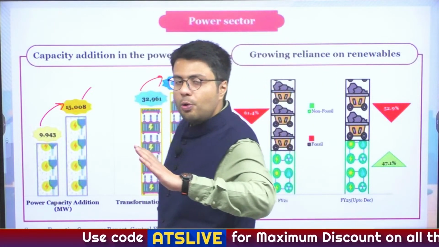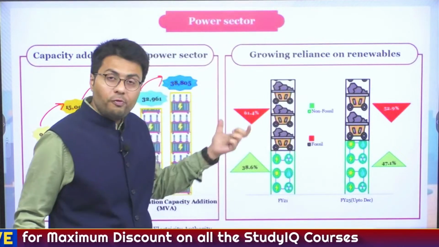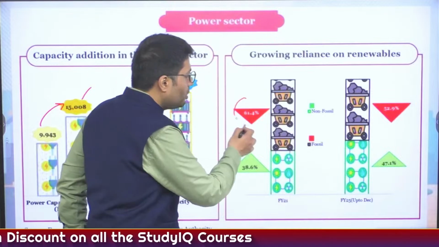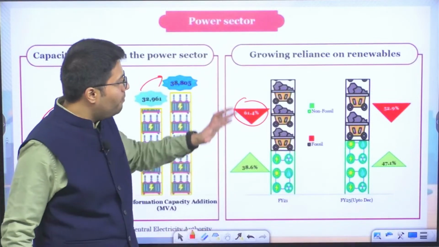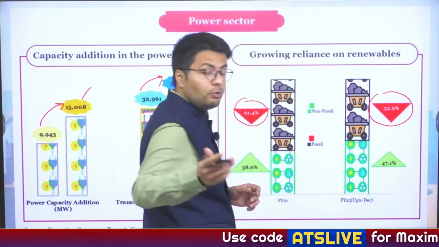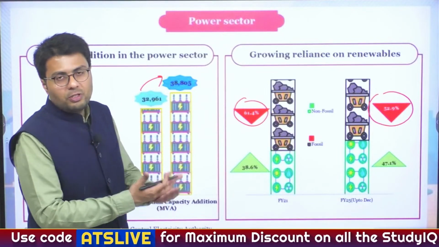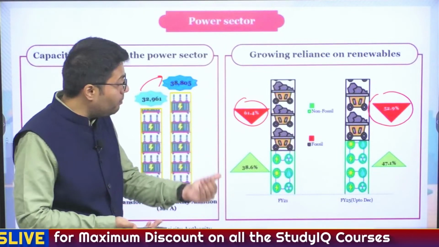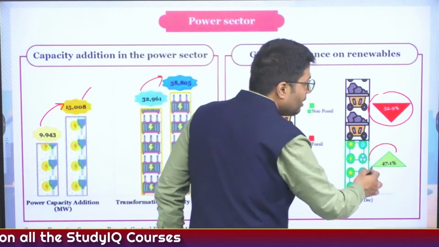Now the most noticeable change in India's power sector is reduced reliance on fossil fuels, which was earlier contributing 61.4% to India's power generation, whereas this has reduced to just about 53%, whereas contribution of non-fossil fuel based sector, particularly renewable energy sources, hydropower, solar power, wind power, they have increased from 38.6% to 47.1%.